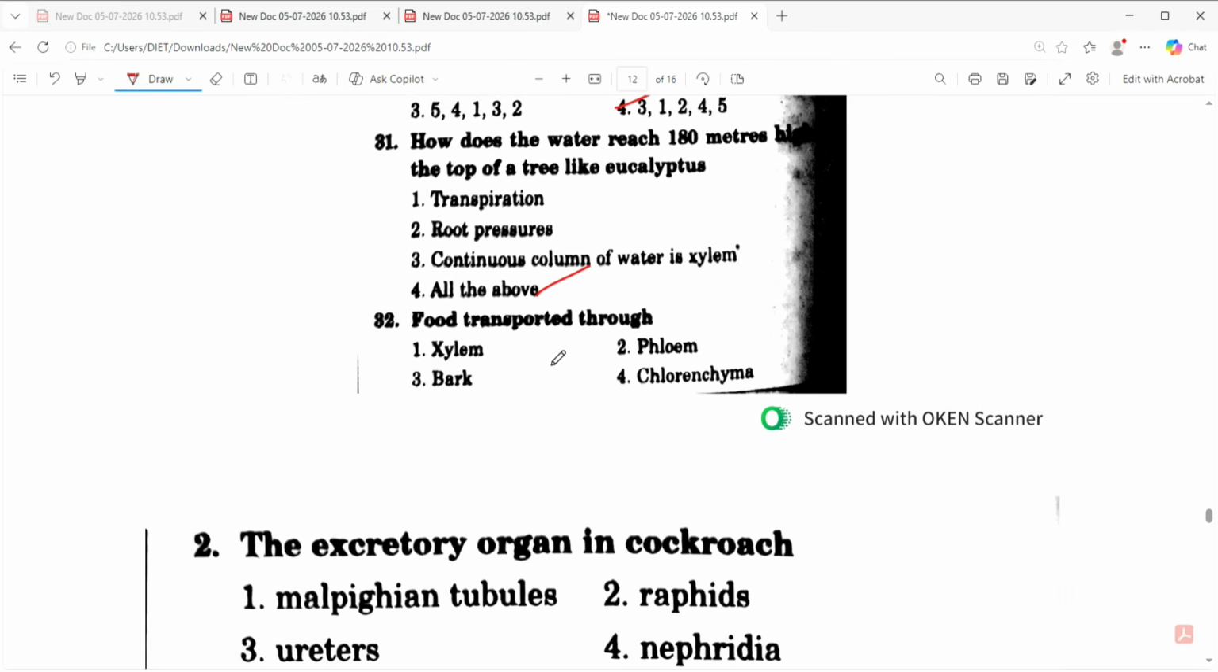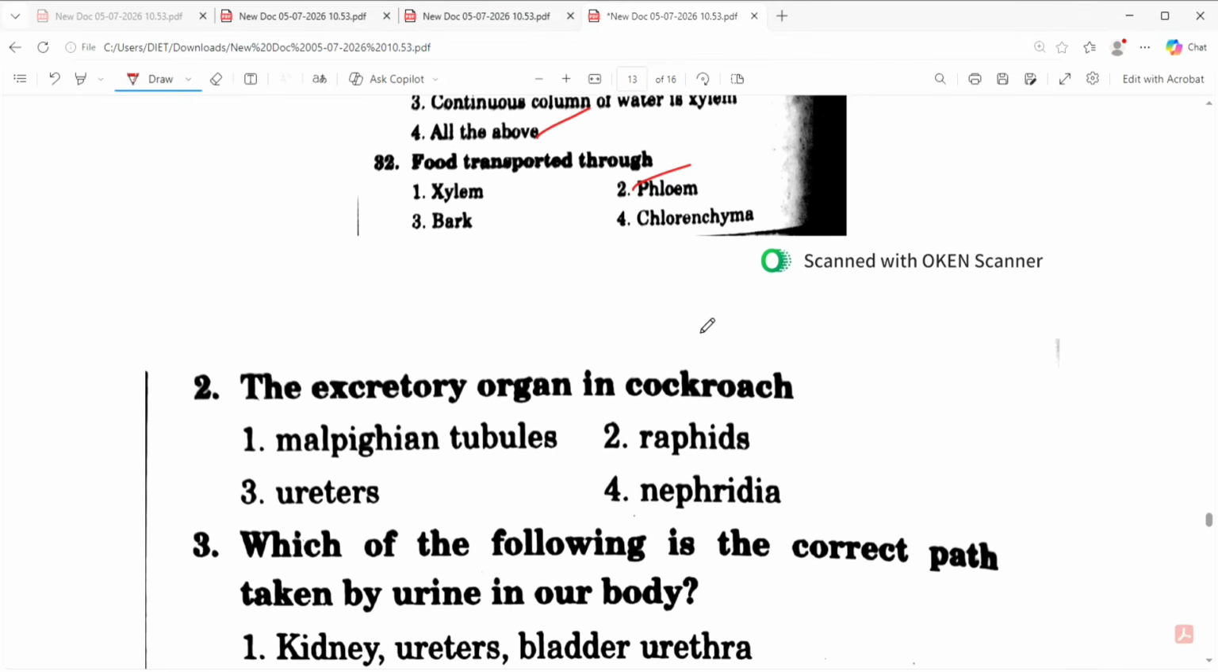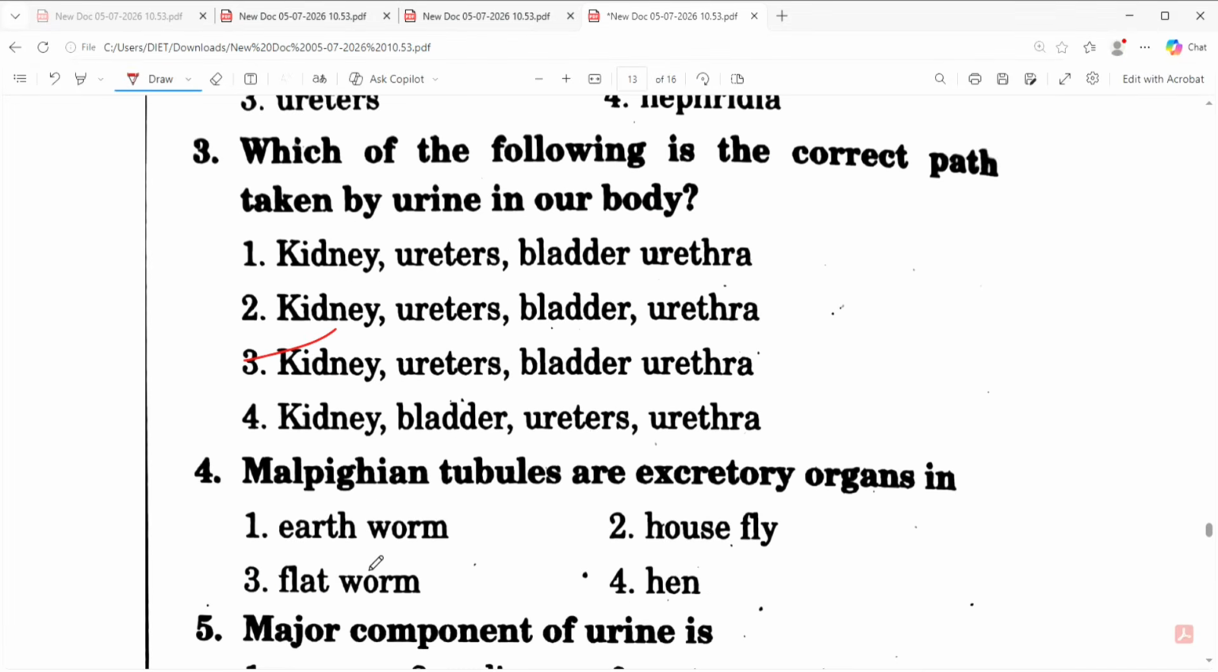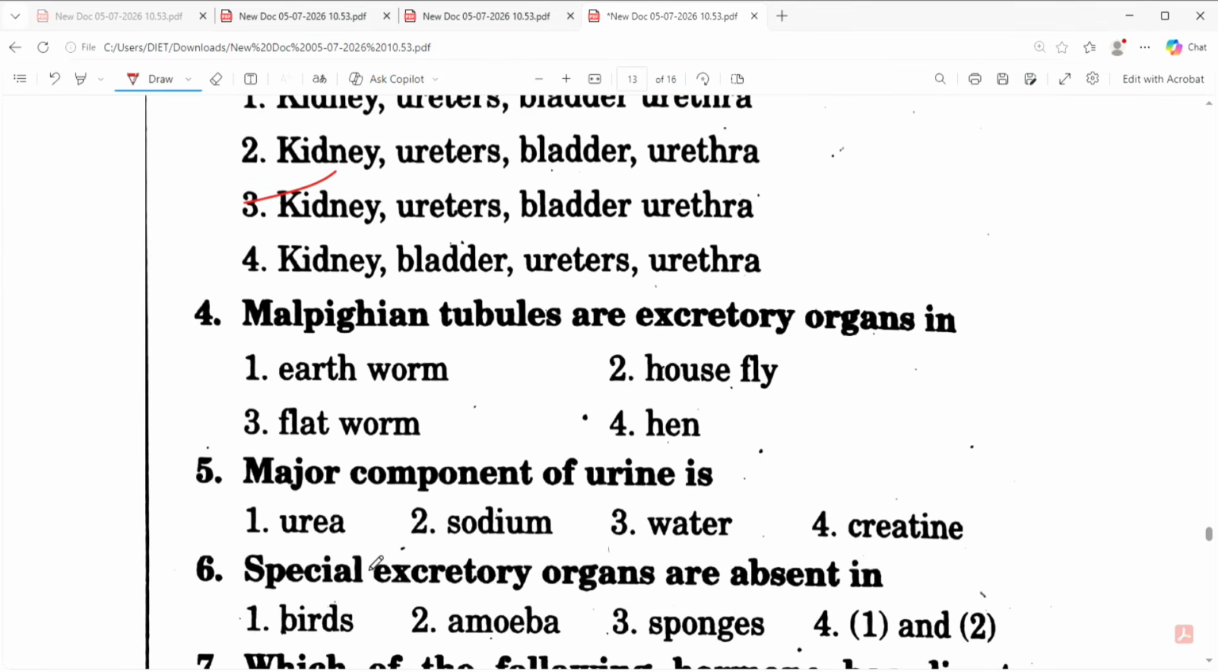Food is transported through phloem. The excretory organs in cockroach are Malpighian tubules. Which of the following is the correct path taken by urine in our body? Kidney, ureters, bladder, urethra. Malpighian tubules are the excretory organs in housefly.